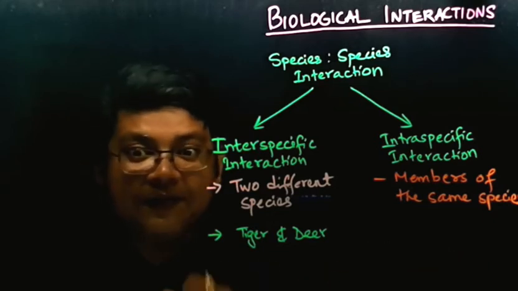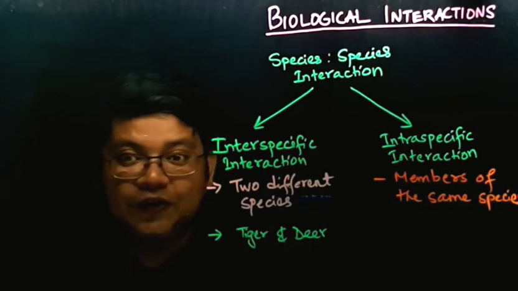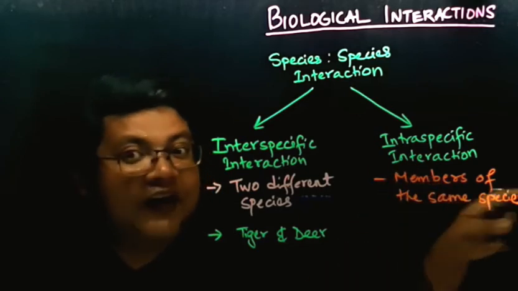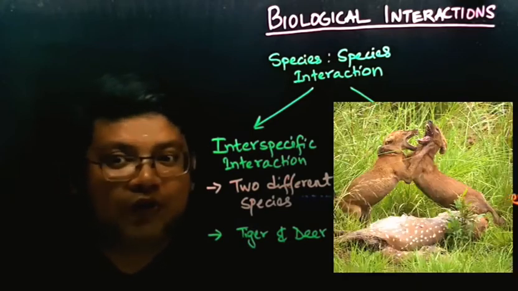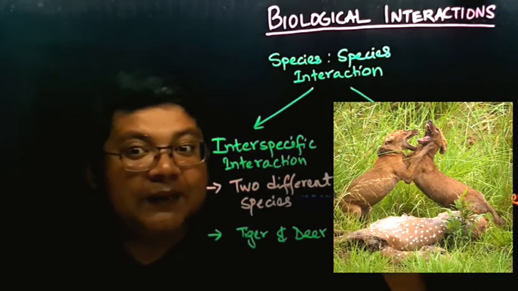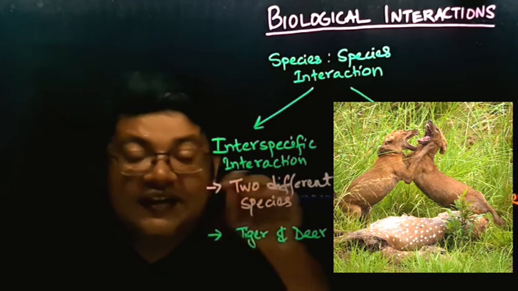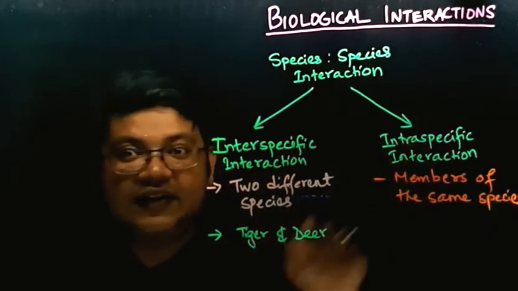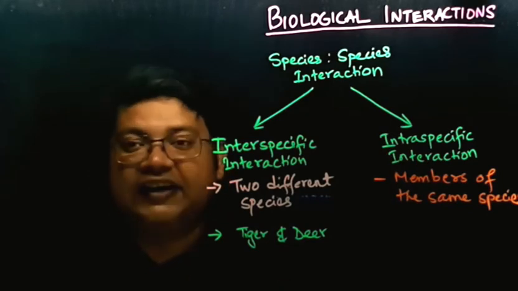All the members of the same species are interacting with each other. There can be some opposite type of interactions also. The members of the same wild dogs may fight with each other for food. That can also be a type of interaction, and as the dogs are of the same species, we can say those are intraspecific interactions.